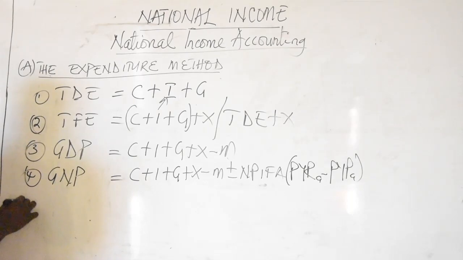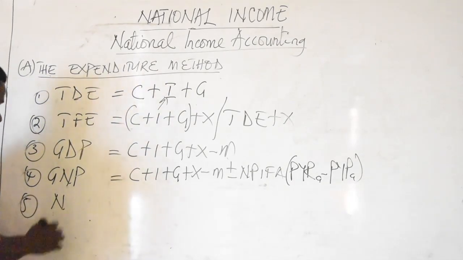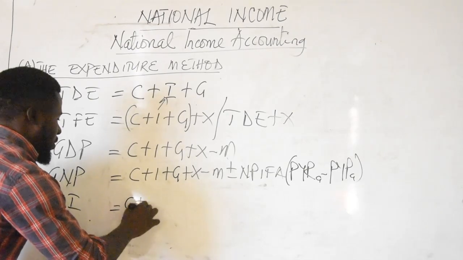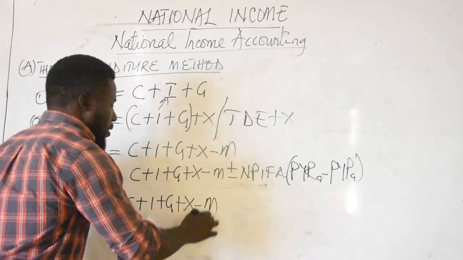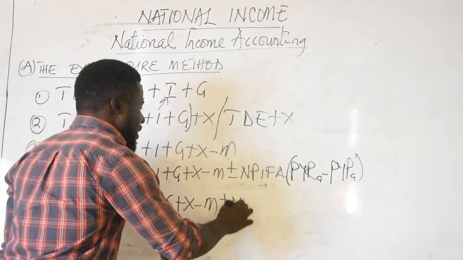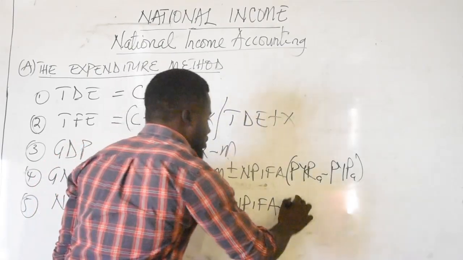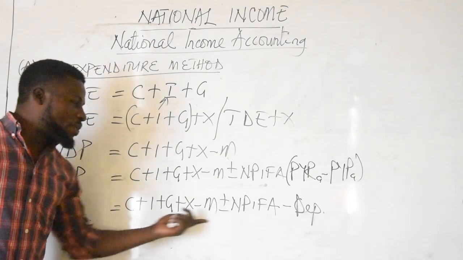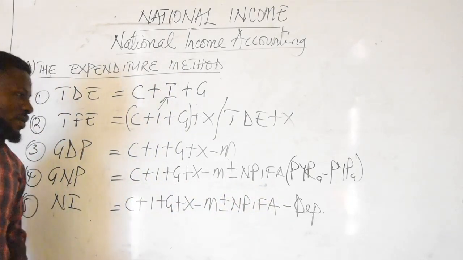And then the final and fifth stage to calculate national income, or we say net national expenditure. Since we are under the expenditure approach, you see consumption plus investment plus government expenditure plus exports minus imports plus or minus net property income from abroad minus capital consumption, or we call it depreciation. So this is the complete formula for calculating national income using the expenditure approach.